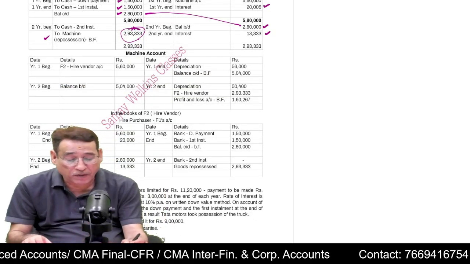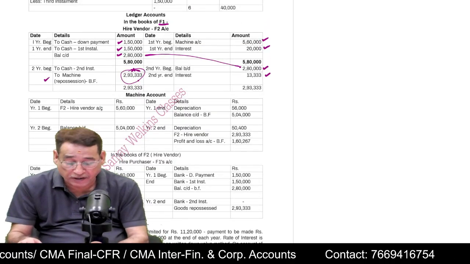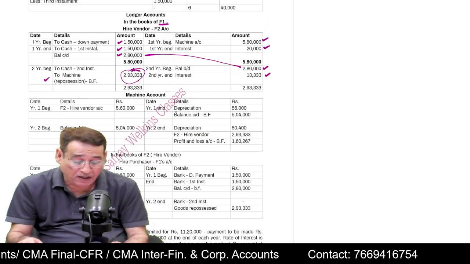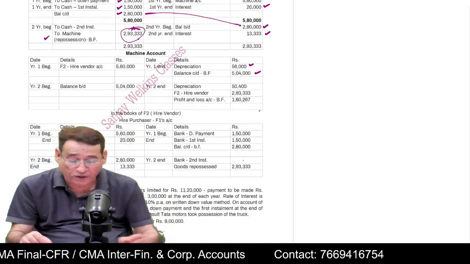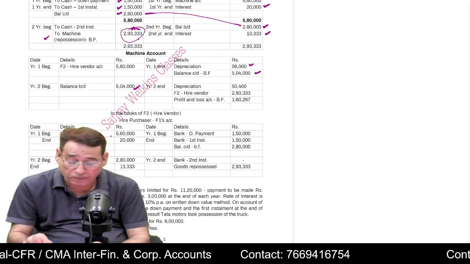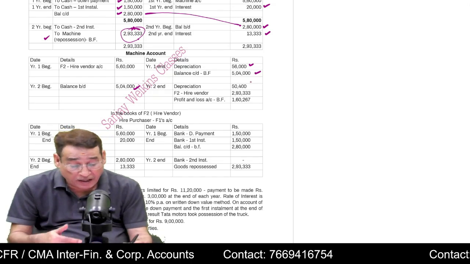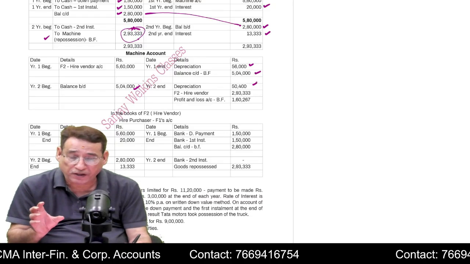When we prepare the machine account, because here we have written 5,60,000, I will cross it over. I will write here to hire vendor 560. At the end of the first year, I will charge the depreciation. Balance will be 5,04,000. Now this 5,04,000 I will write balance brought down in the beginning of the second year. And at the end of the second year, I'm going to write here depreciation 50,400.